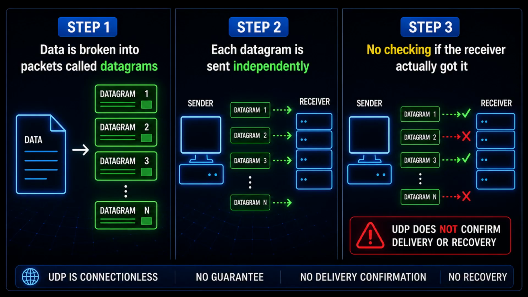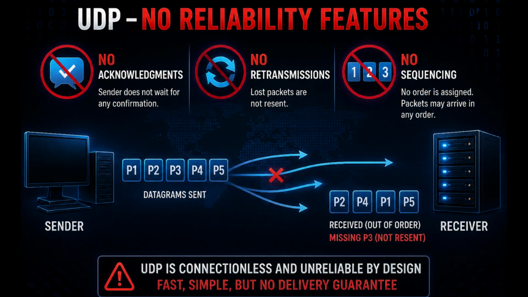Here's how UDP works in simple terms. Step 1. Data is broken into packets called datagrams. Step 2. Each datagram is sent independently. Step 3. No checking if the receiver actually got it. That means no acknowledgements, no retransmissions, no sequencing. Speed over reliability. That's UDP.